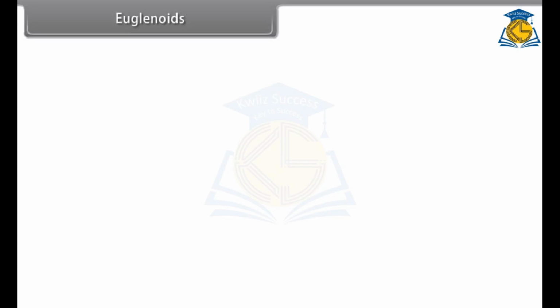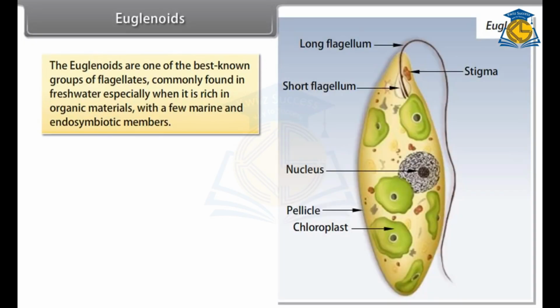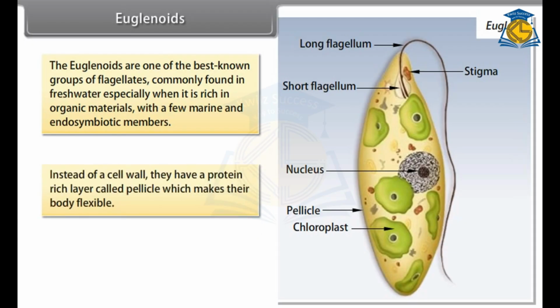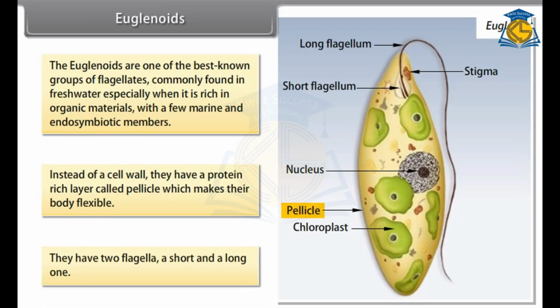Euglenoids. The euglenoids are one of the best-known groups of flagellates commonly found in fresh water, especially when it is rich in organic materials, with a few marine and endosymbiotic members. Instead of a cell wall, they have a protein-rich layer called the pellicle, which makes their body flexible. They have two flagella, a short and a long one.